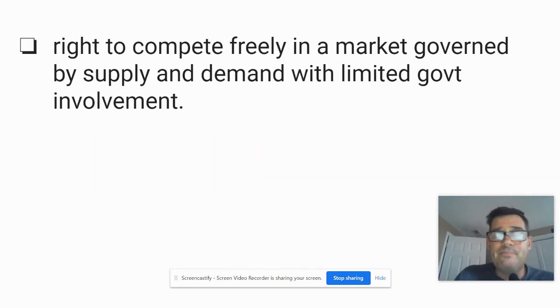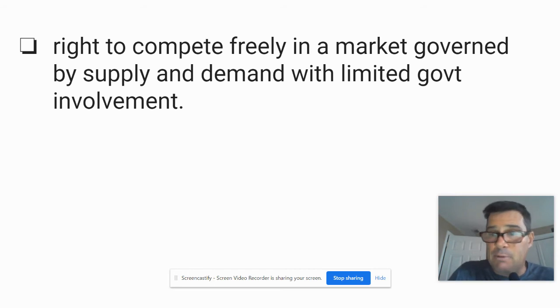All right. Free enterprise is the right to compete freely in a market governed by supply and demand with limited government involvement. A perfect example is to walk down the cereal aisle at your local grocery store and just look at the amount of cereal choices. It's crazy. There's so many. There's probably literally dozens of different choices of cereal.